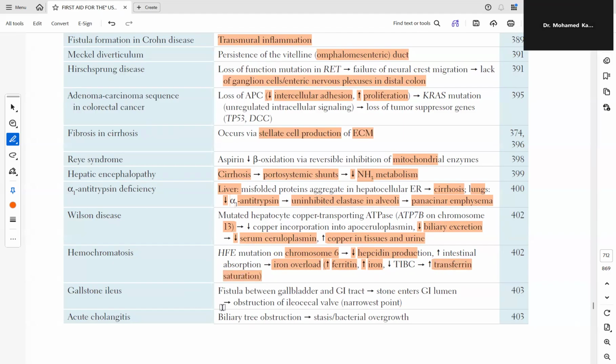Gallstone ileus: fistula between gallbladder and GI tract, stone enters GI lumen, obstruction at the ileocecal valve, the narrowest point. Acute cholangitis: biliary tree obstruction leads to stasis and bacterial overgrowth.